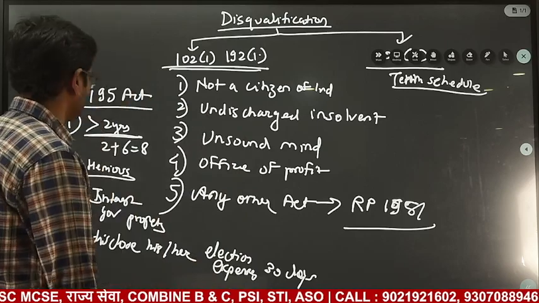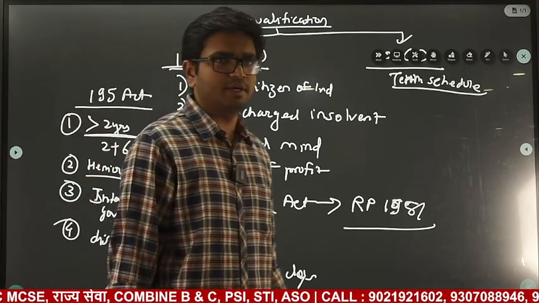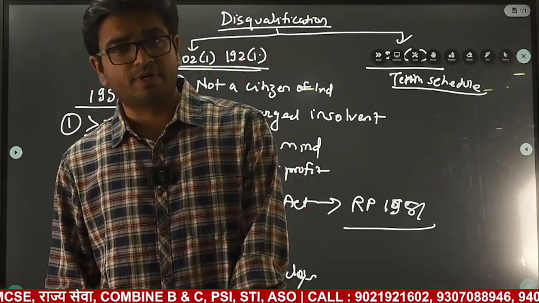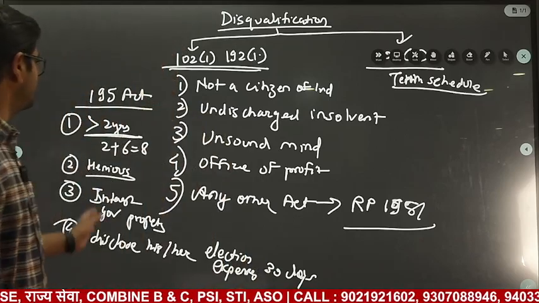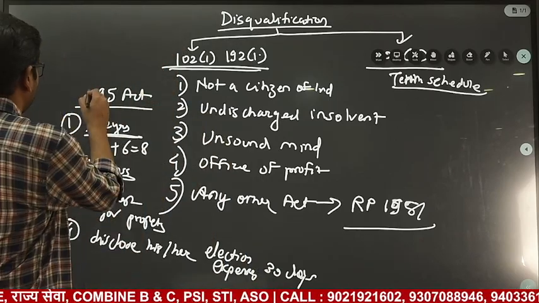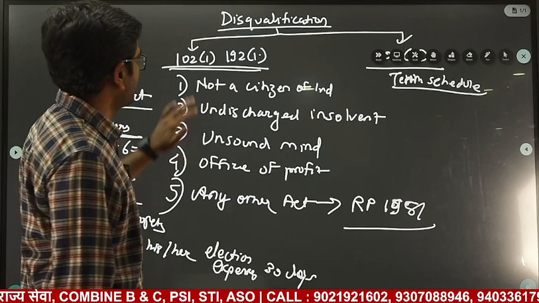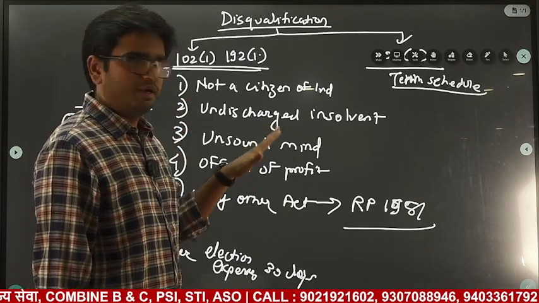There are other things also, for example, the Corruption Act. If he is convicted under the Corruption Act, or convicted for dowry, etc., those things also will cause him disqualification. Now these are the conditions for disqualification.